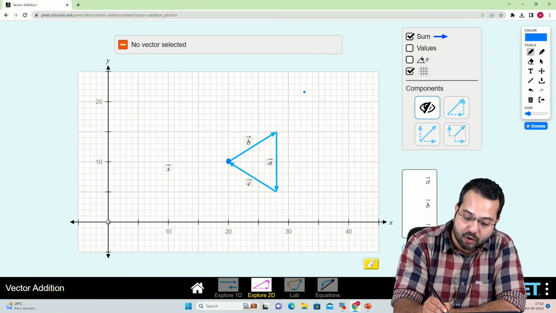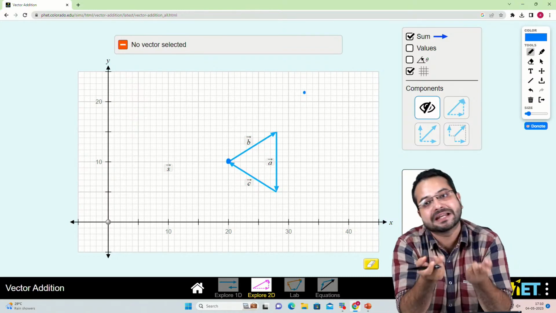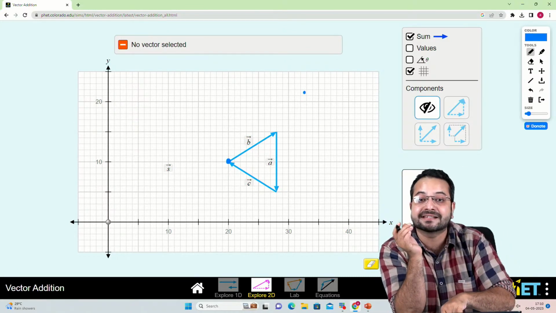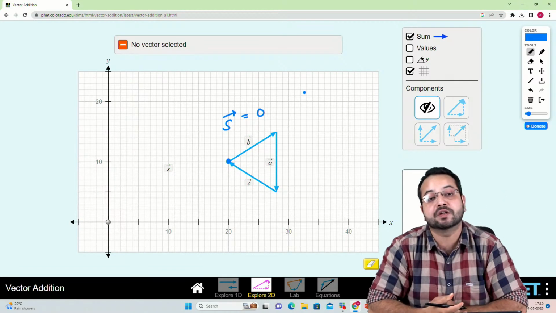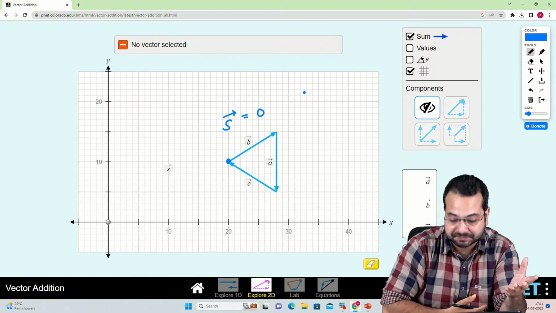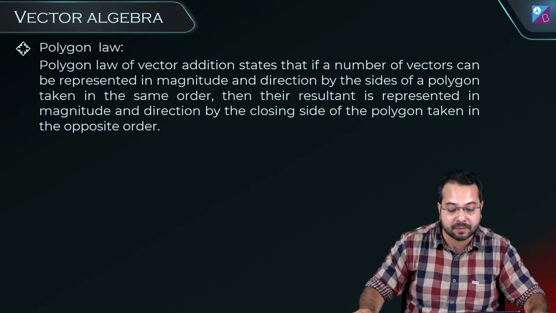Now, if there are two dots over here which are coinciding, can I draw any line between them? Can I draw any arrow between them? Which means that the summation has become what? The summation has become 0. The resultant has become 0. Now, we can extend this to polygons of any number of sides.